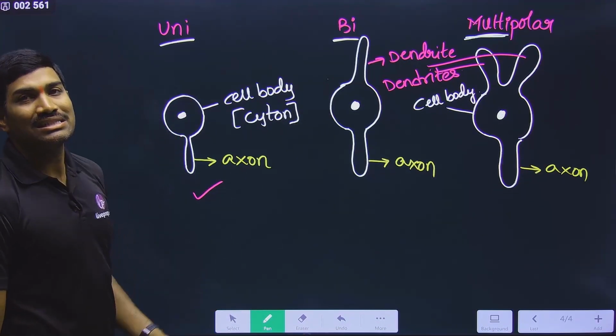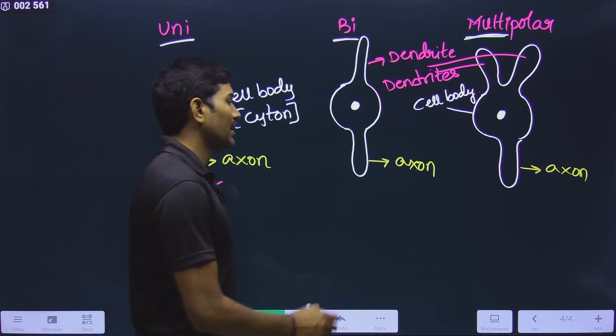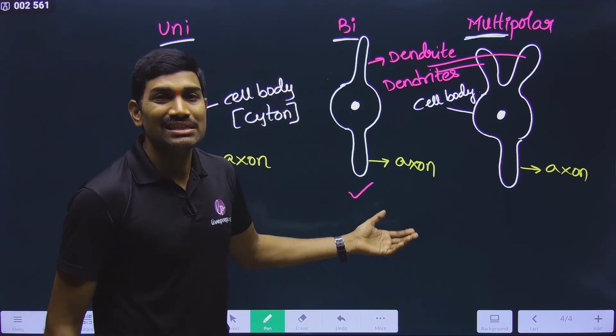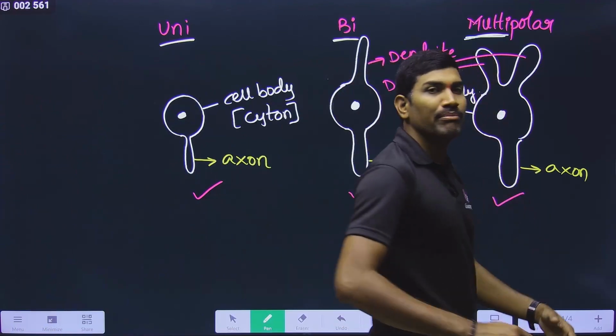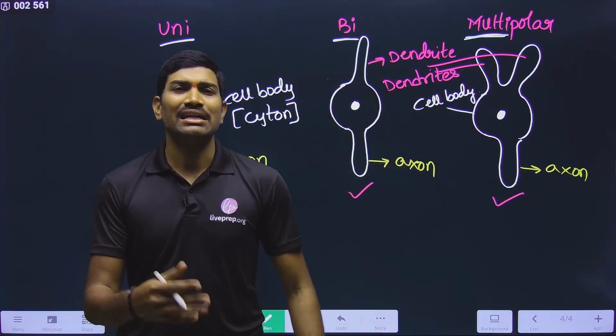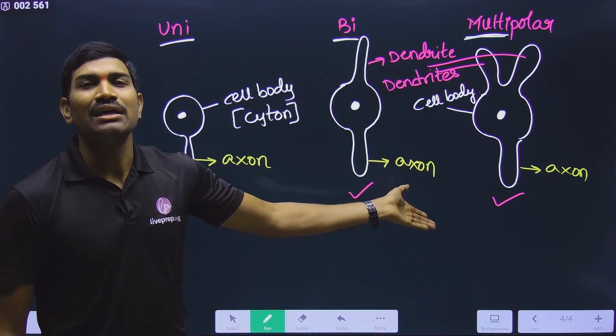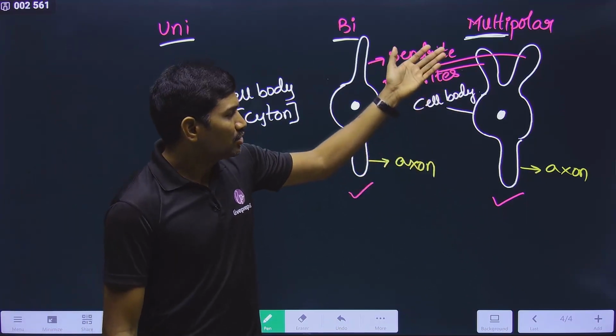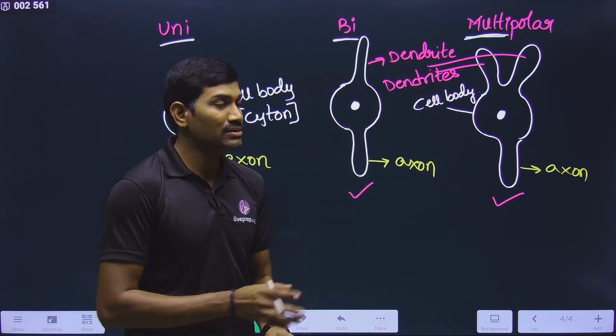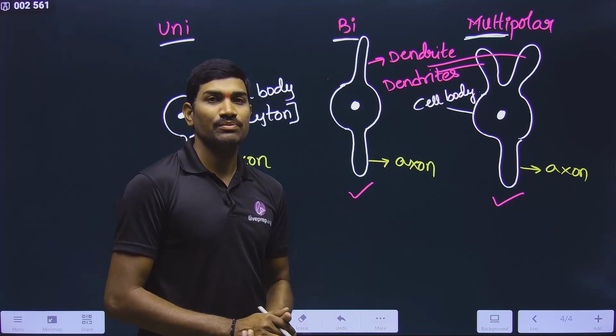Unipolar neurons are generally seen in the embryonic stages. Bipolar neurons are generally seen in the retina of the eye, and multipolar neurons are the maximum type of neurons. In NCERT they gave that they are present in the cerebrum. So please remember these examples.